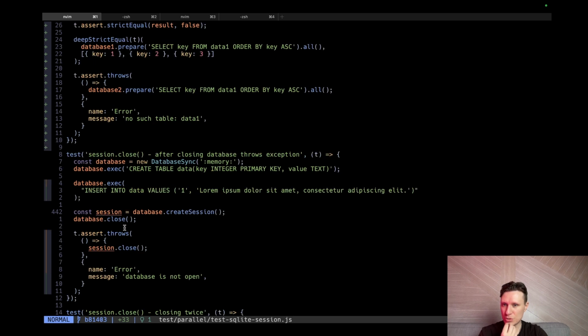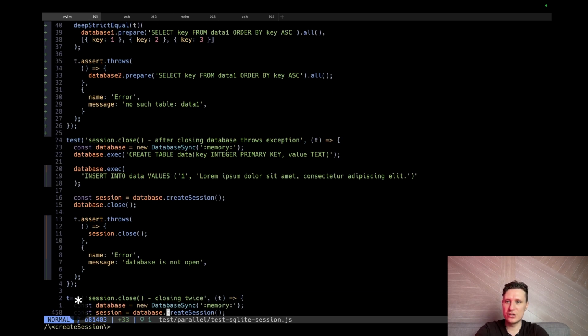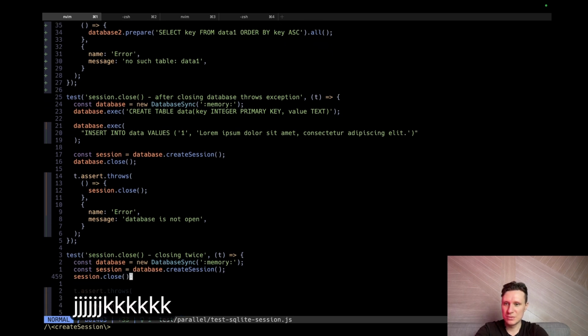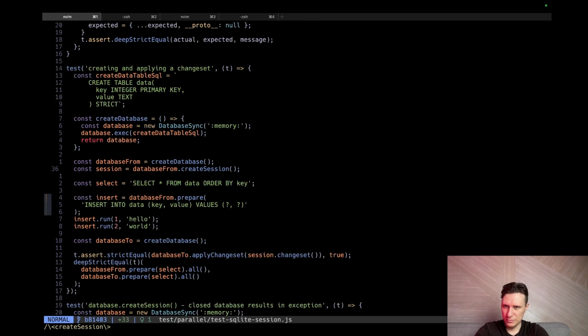We need session close? Do we need session close? Let's try to find some session examples. Session, select, insert, prepare, run. We don't need session close. Apply change set, true.